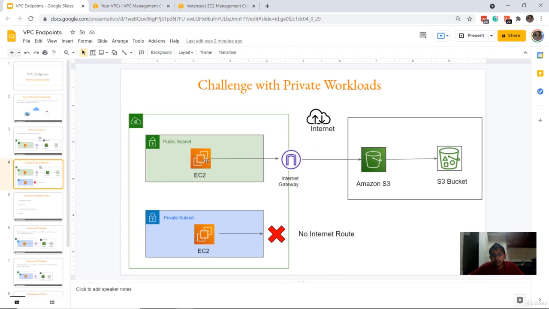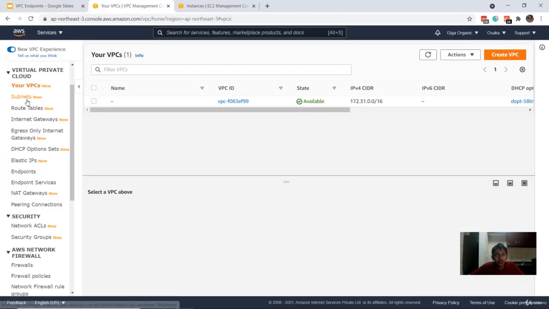Now the EC2 instance in the public subnet has a direct route towards the internet gateway, and the EC2 instance in a private subnet does not have any associated route with the internet gateway. Now let me also show you this. So we have this VPC.